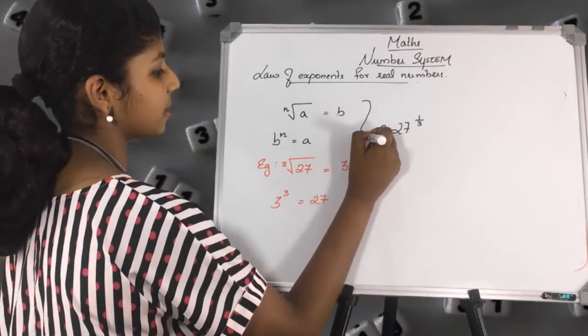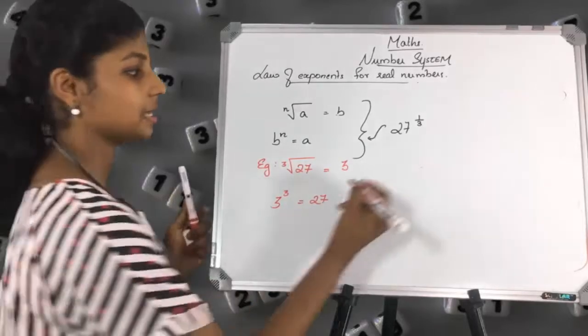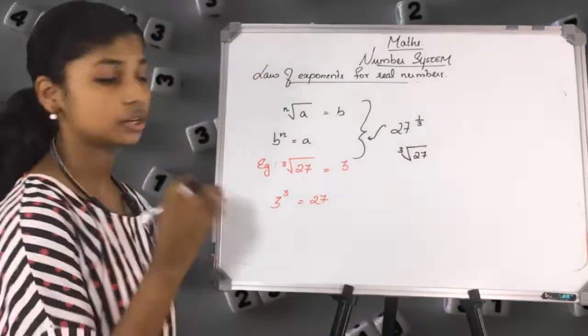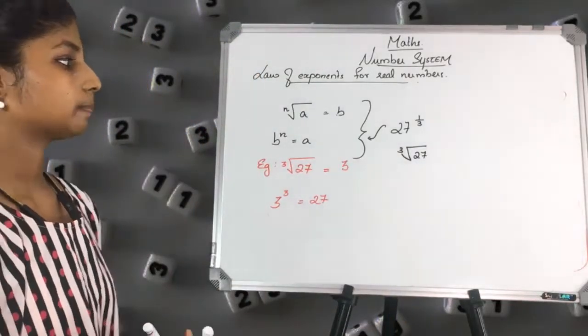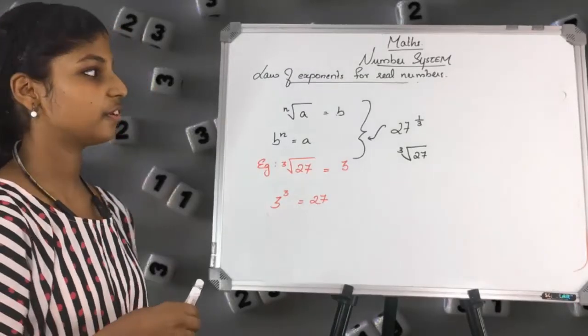This is one way of expressing this. 27 raised to 1 by 3 means the cube root of 27. Okay. Now let us look at another example. Let us solve a question.